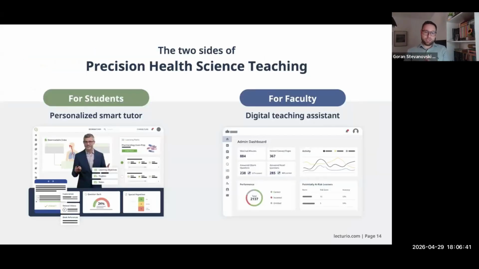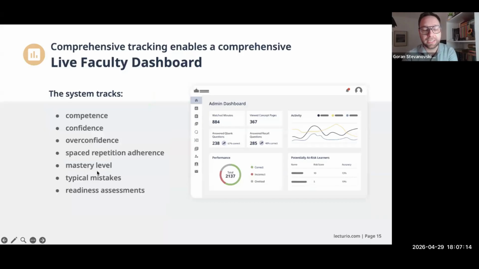Now, there's two sides of precision health science teaching. Part is for student, the other part is for faculty, like yourselves. There are digital teaching assistants with faculty, and now they are also supported by AI. We even have an AI teaching assistant that can help you find PubMed papers in real time. And most of these AI loops are kind of closed within the platform, so that reduces hallucinations, but also fake information. For students, there's personalized smart tutor, and we will actually scratch the surface on that a little bit today, and you will be able to see it.